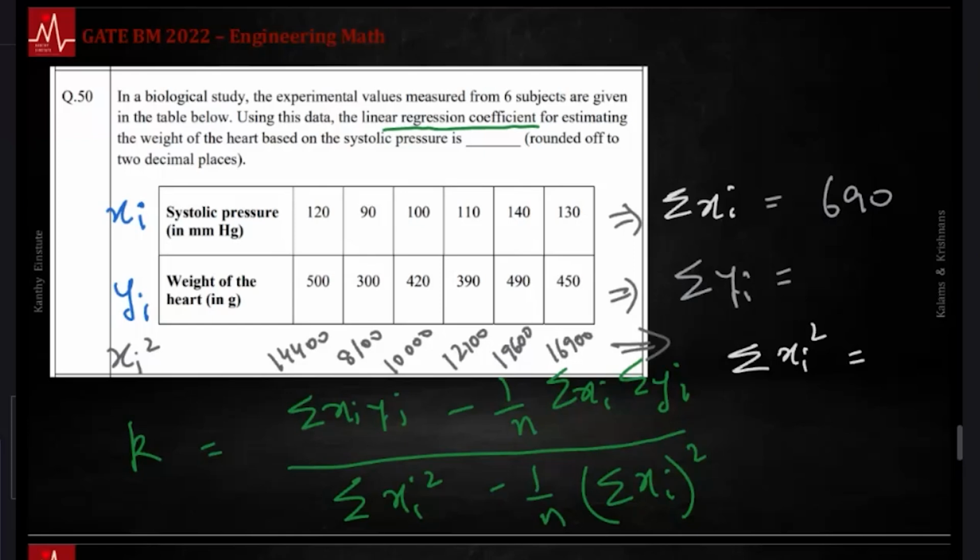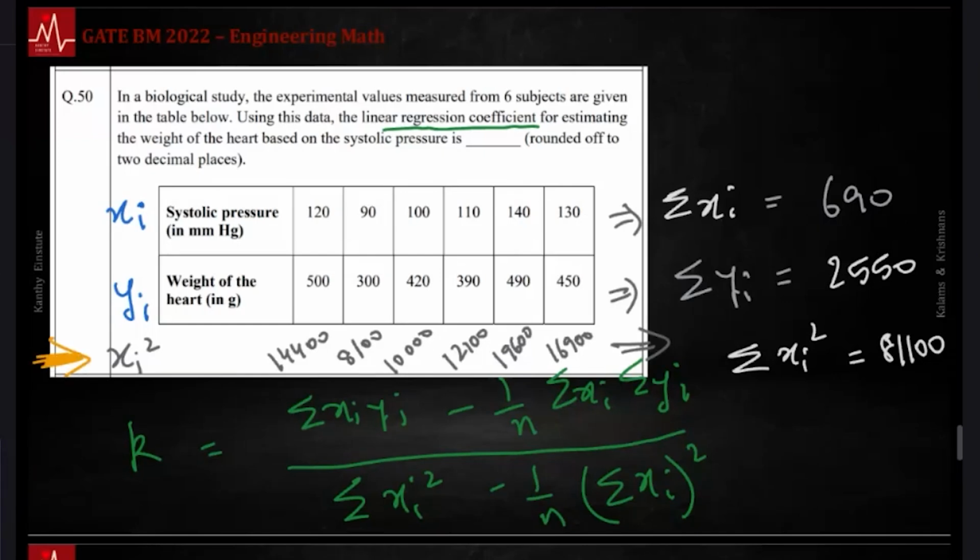Okay, 690. What is the summation of xi square? You found the square. I'm going to write that down, 1100. Sigma y, 800. I'm doing this in a calculator. 100 plus 420 plus 90 plus 490, 450, 550. Notice I just needed one additional column.